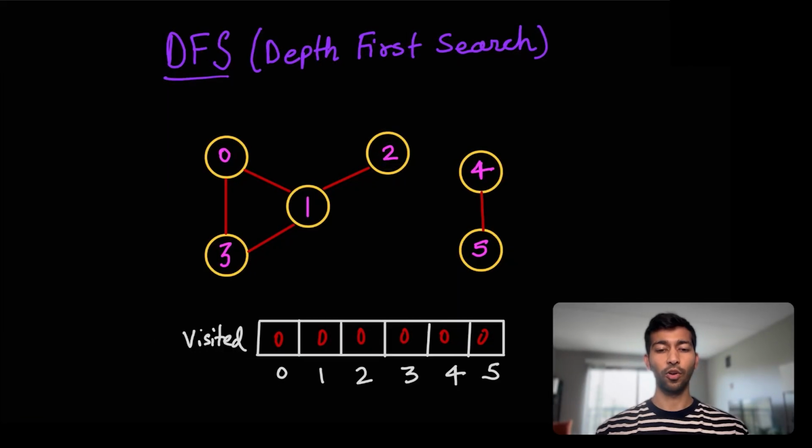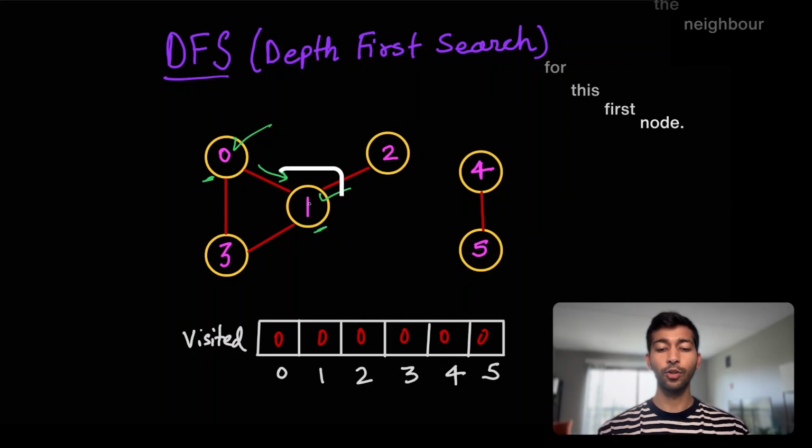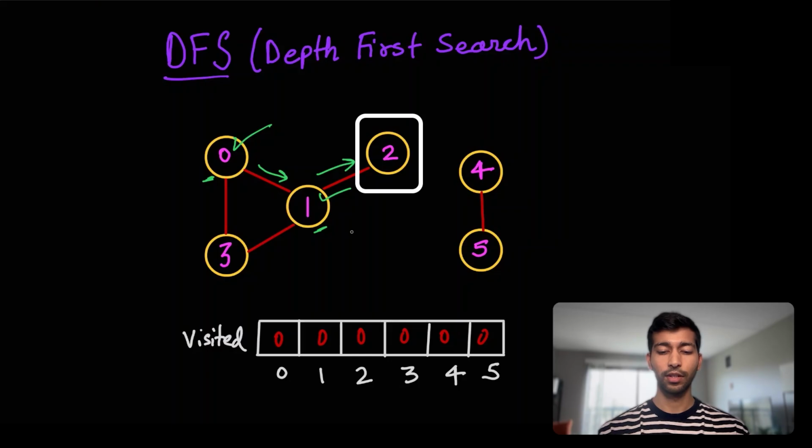So this is the overall idea of what depth first search is. Let's say we start the traversal at the 0th node here. We mark this as visited. Okay, we have visited the 0th node. Now, let's move on to one of its neighbors. In this case, let's move in this direction and say we have visited the first node. Now we'll move on to the neighbors of this first node. So now there are two neighbors here, 2 and 3. But we'll move on to one of them. Let's say we move on to the second one, and we mark this one as visited, 2.